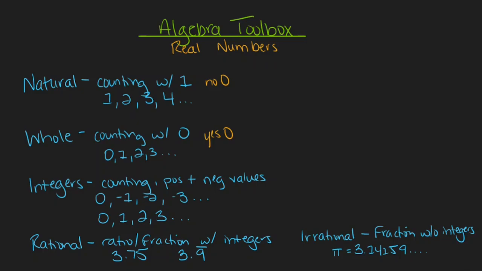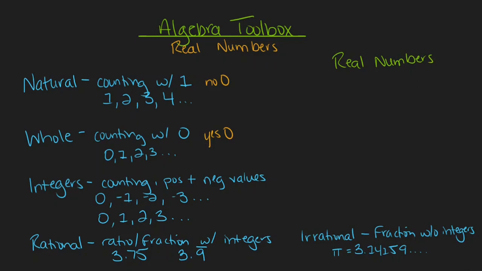So talking about our different categories of numbers, we can start to organize these from broadest ideas to narrowest ideas. All of the categories that we've talked about so far are included within real numbers. So real numbers is our overarching category.